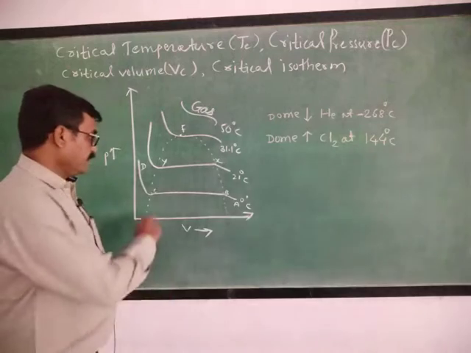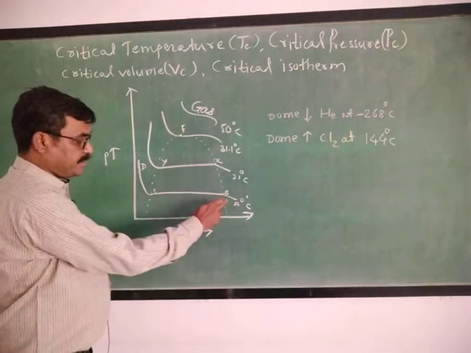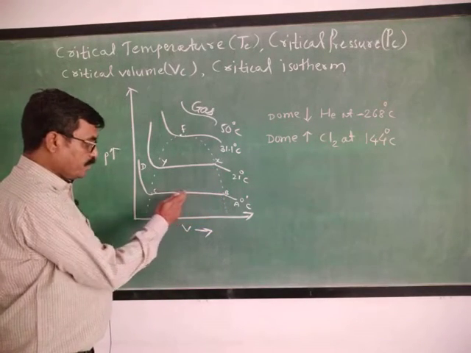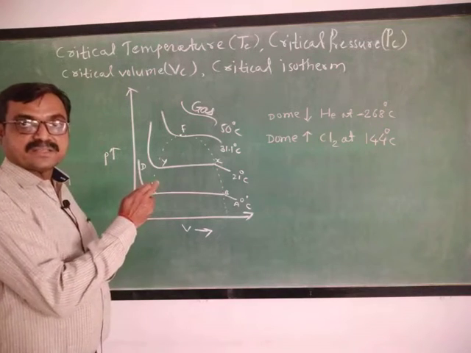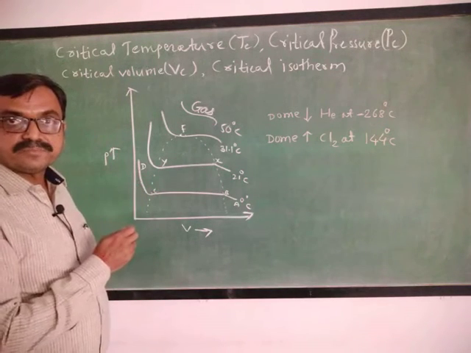That's why in this dome shape, this curve BC represents the coexistence curve.